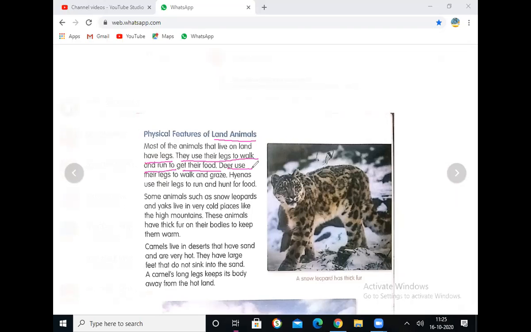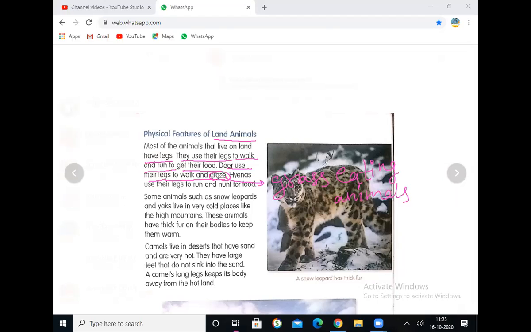Deer use their legs to walk and graze. What is the meaning of graze? Graze means grass eating. Grass eating animals are called grazing animals. Not only the deer, cow, buffalo, all herbivorous animals are called grazing animals. Here the word has come, that is graze.